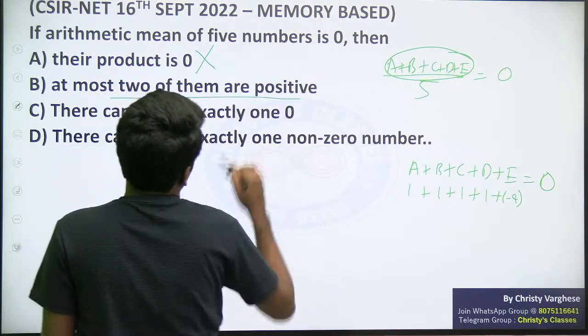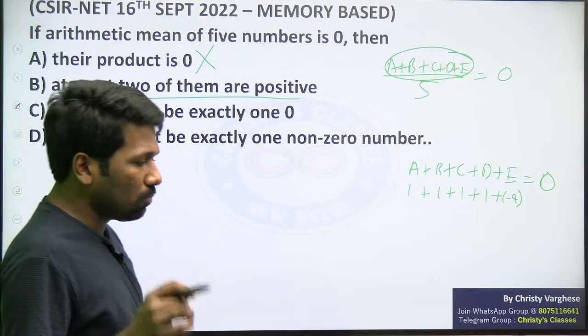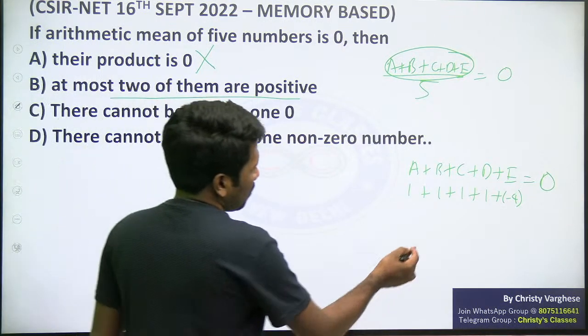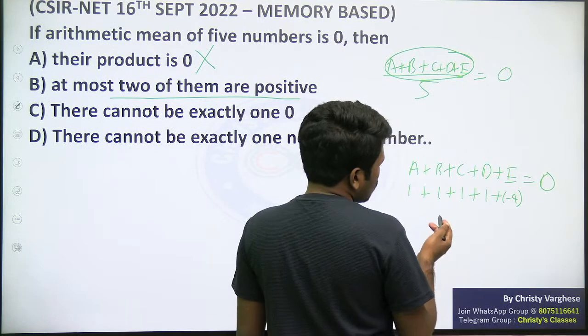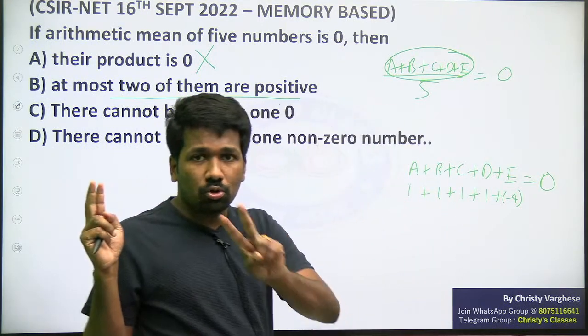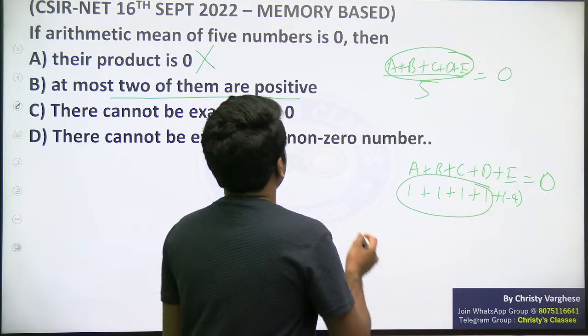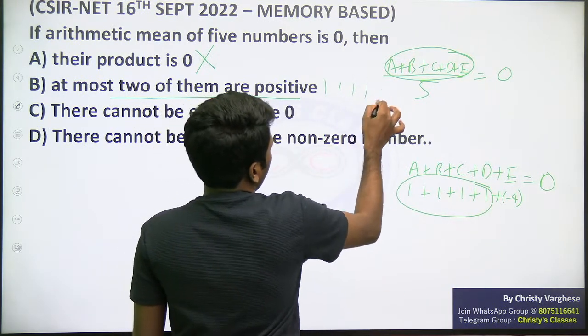Option B: at most 2 of them are positive. At most means maximum, at most 2 numbers should be positive. Now look at this example, 1, 1, 1, 1, minus 4.